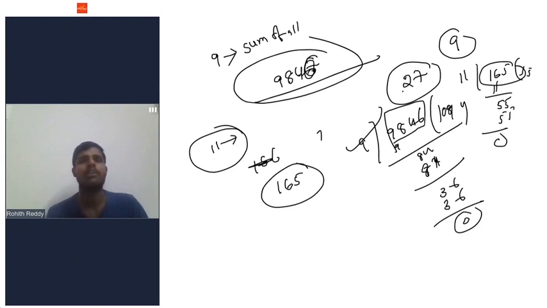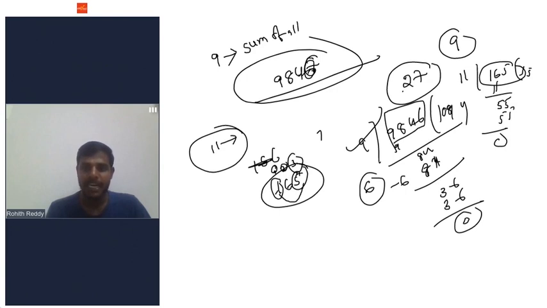So what is the divisibility rule for 11? Simply, we will give the places 1, 2, 3. I will add all the numbers in odd places and all the numbers in even places. 1 and 5 are in odd places, so 1 plus 5 gives 6. 6 is in the even place. If I subtract the sum of the digits in odd places and even places, and their difference is 0, 11, 22, any multiple of 11, that number is said to be divisible by 11.